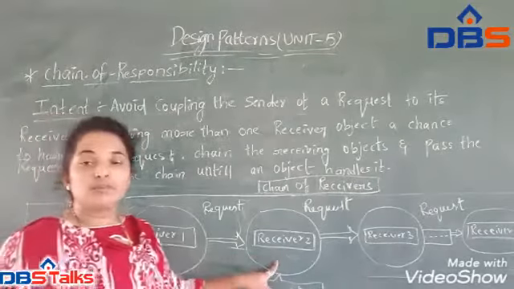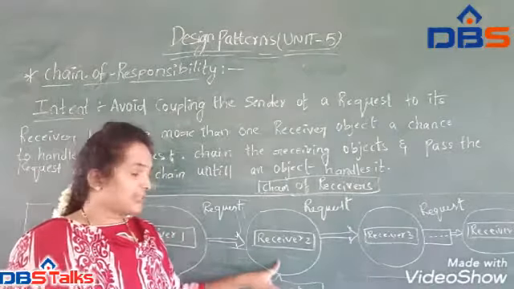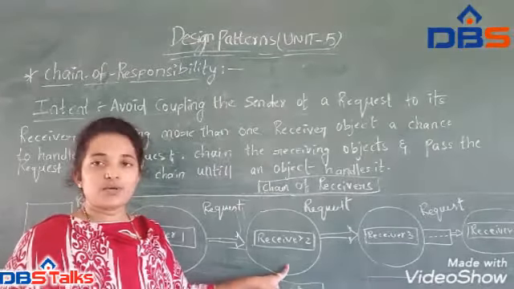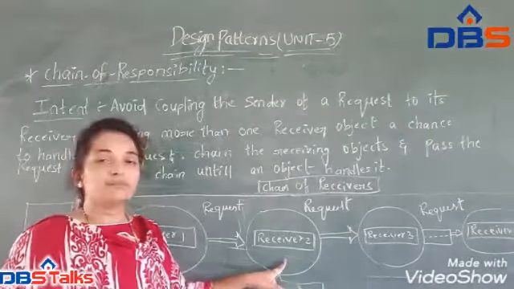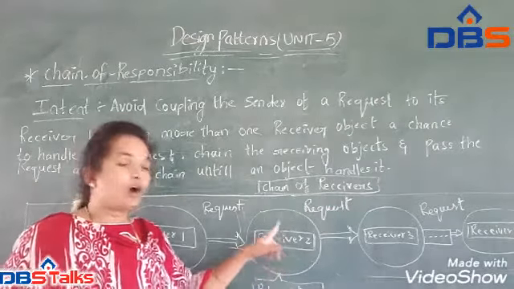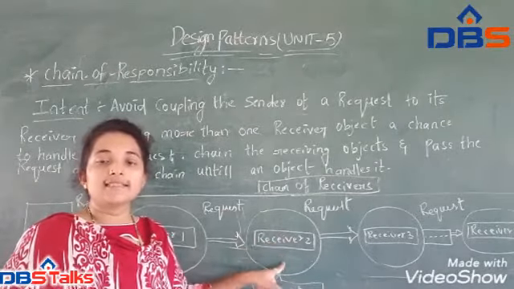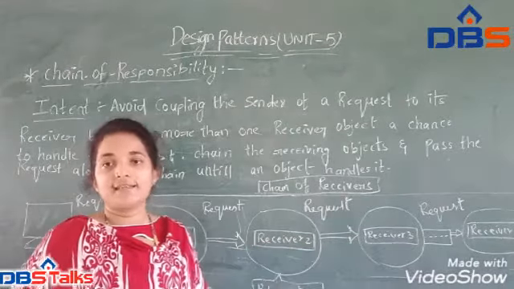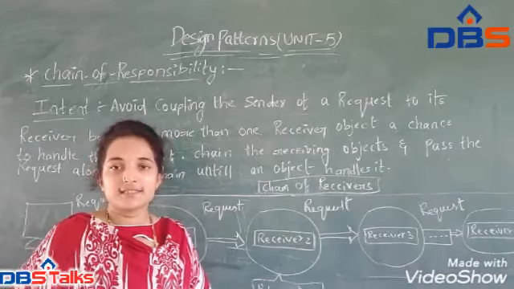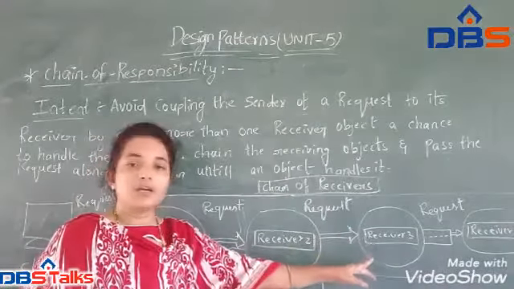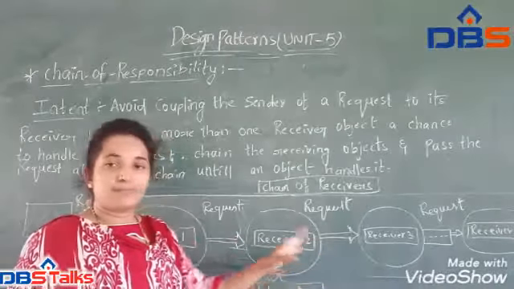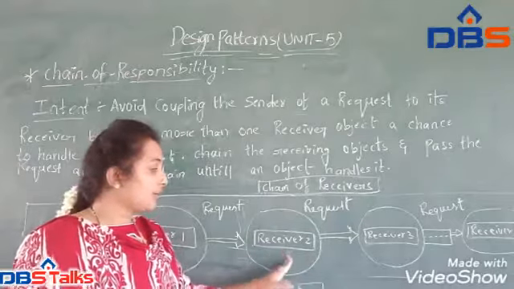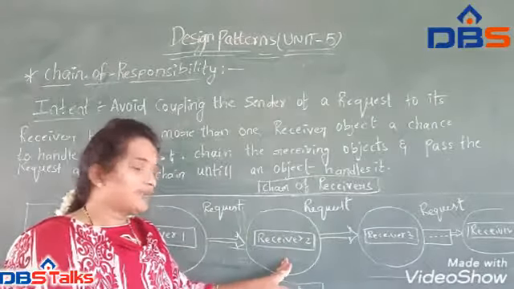Receiver 2 receives the request and checks whether it has the capacity to handle it. If so, it does the processing it needs. After processing, receiver 2 again checks whether further processing is necessary. If so, the request is passed to receiver 3. If further processing is not necessary, the communication stops at receiver 2.